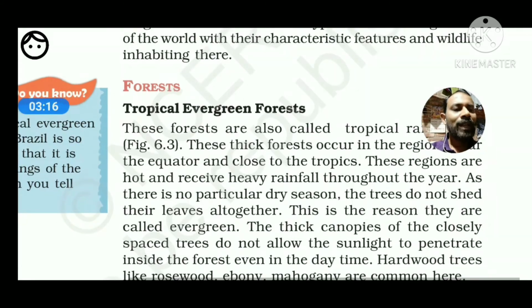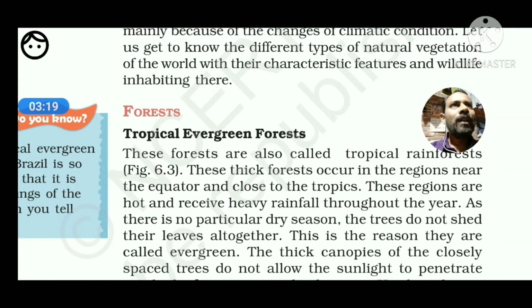The level of moisture is very high, and in this type of forest, which type of natural vegetation is found? All these are examples of the hardwood forest. We have to keep in mind that softwood forest is not found in the evergreen region. Mainly hardwood species are found here. Hardwood means those which are very hard by nature, very strong. These are referred to as tropical species.